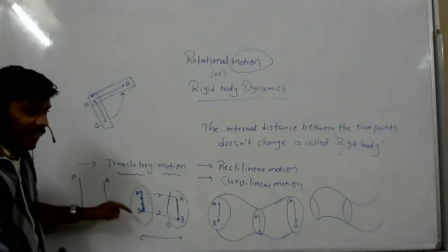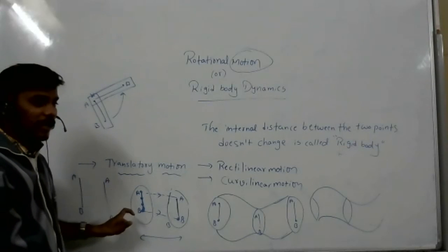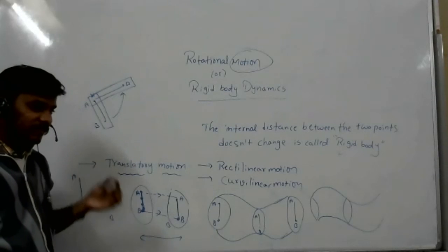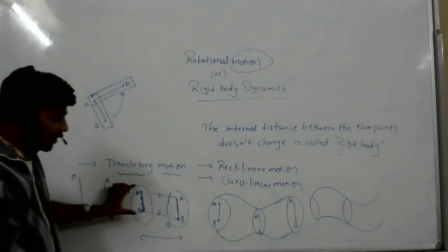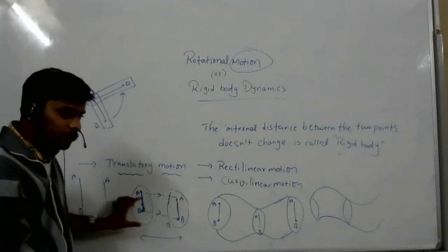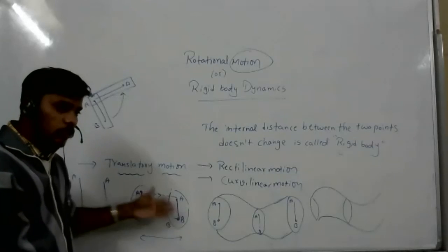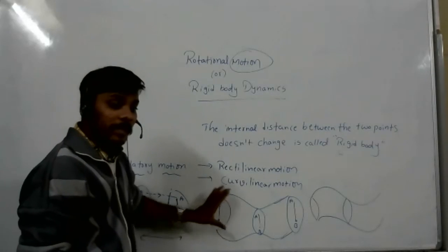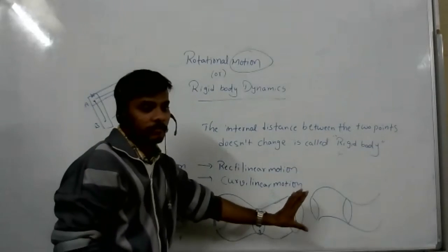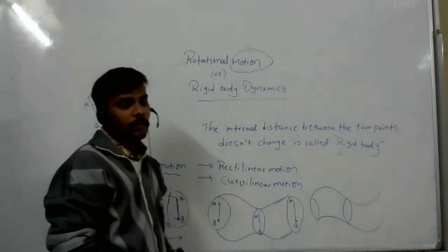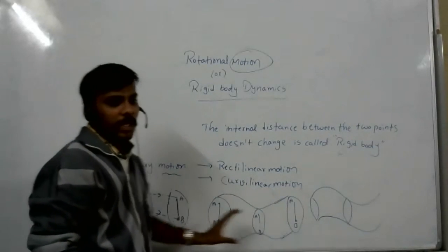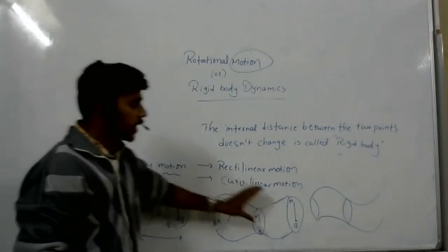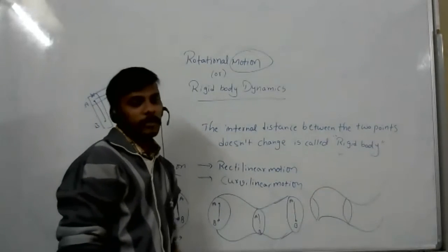But here, the lines joining the two internal particles are parallel to each other, and the path followed by the particles is straight. So it is rectilinear motion. Here the path followed by the particles is curved, so it is curvilinear motion. It is a straight path, so rectilinear. It is a curved path, so curvilinear.